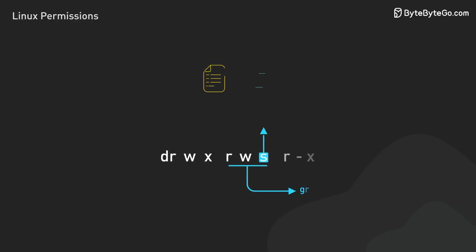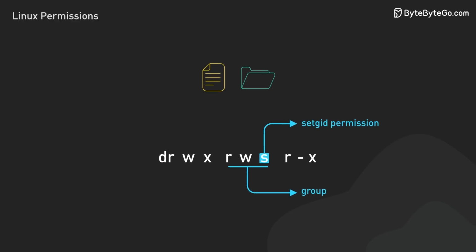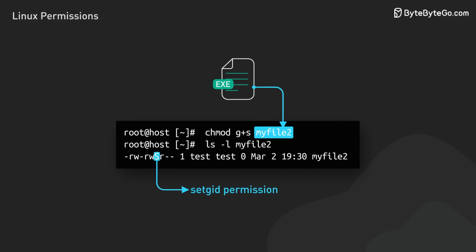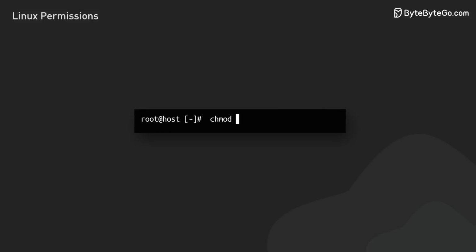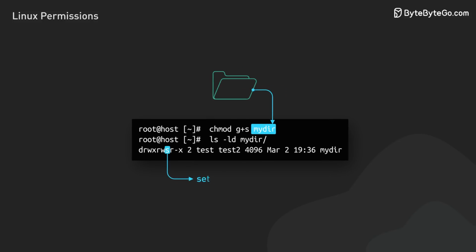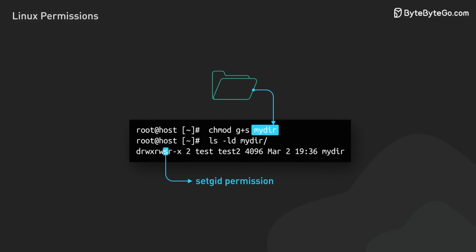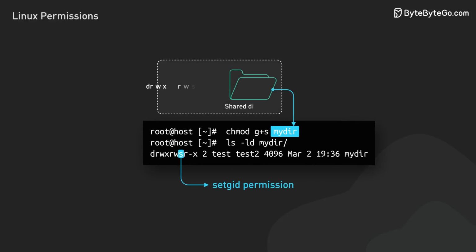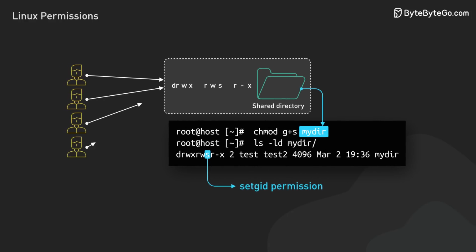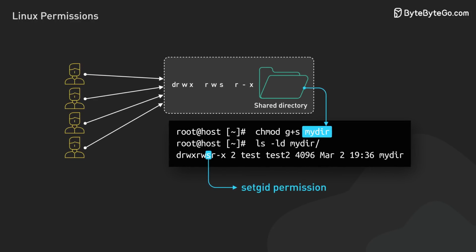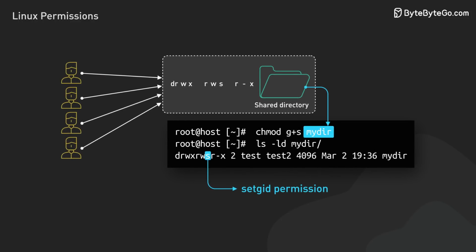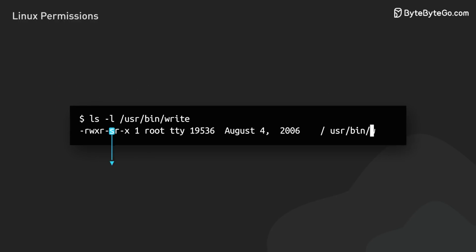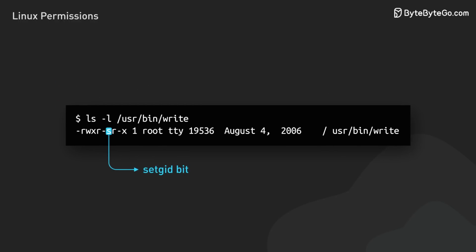The setgid bit can be set on files or directories. On an executable file, it allows the file to run with the permissions of the group that owns the file. On a directory, it ensures that new files and directories created within the directory inherit the group ownership of the directory. This is useful for shared project directories, ensuring all files created within have the same group ownership, allowing team members the necessary access permissions. When the setgid bit is set, the execute bit for the group shows as S.